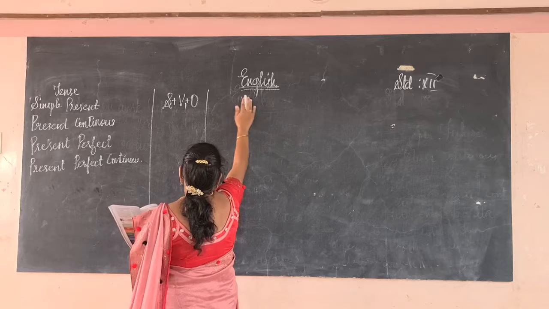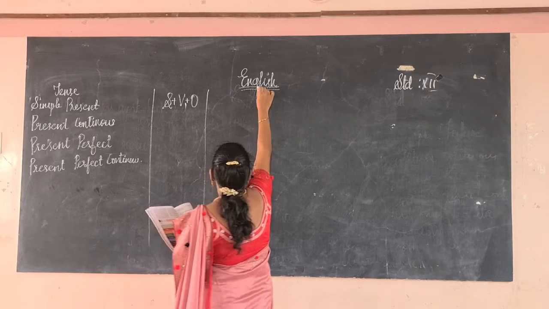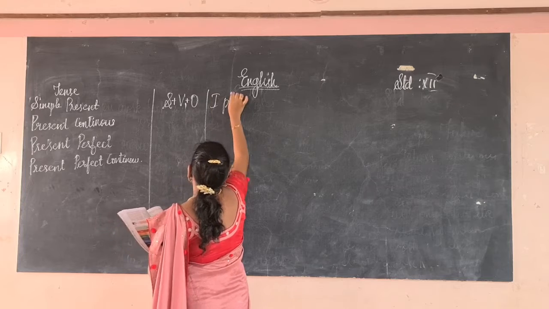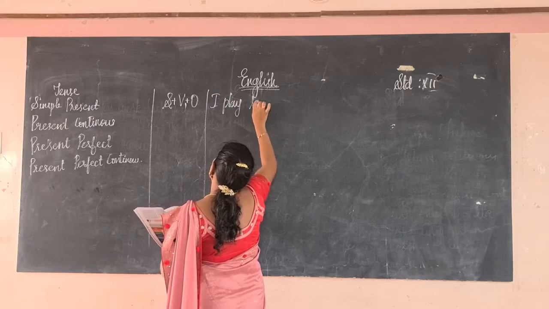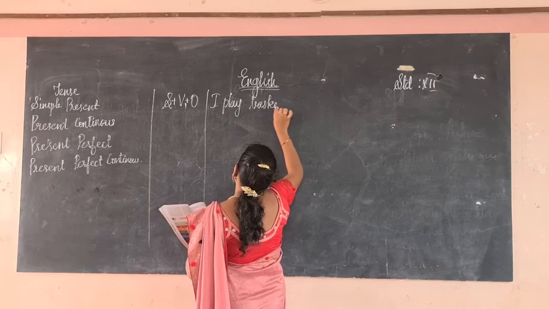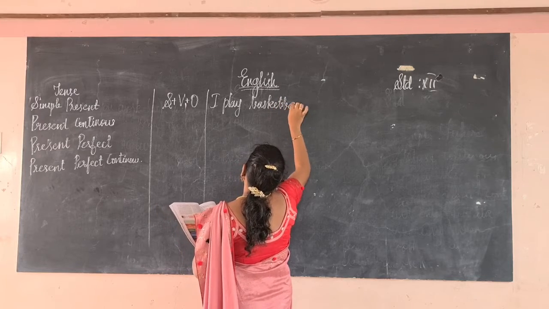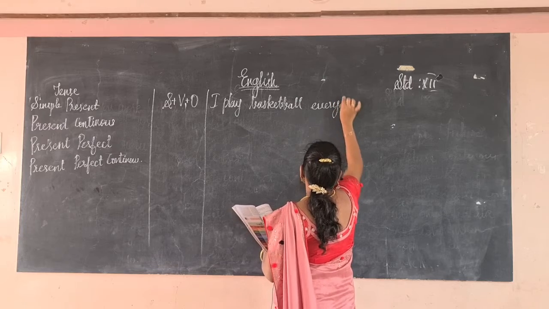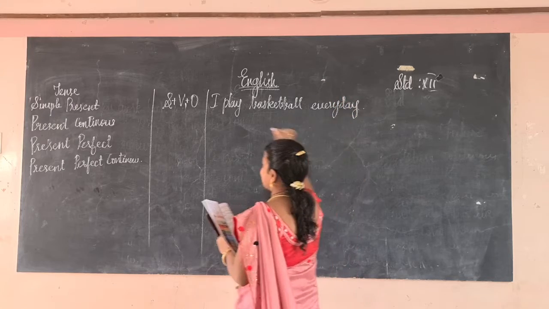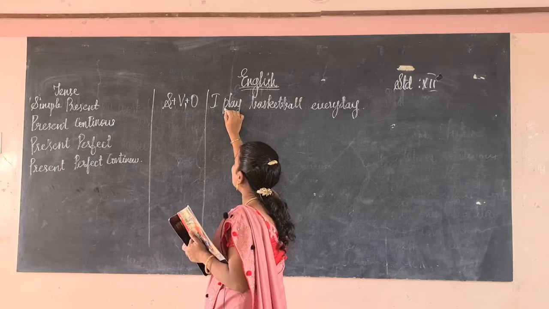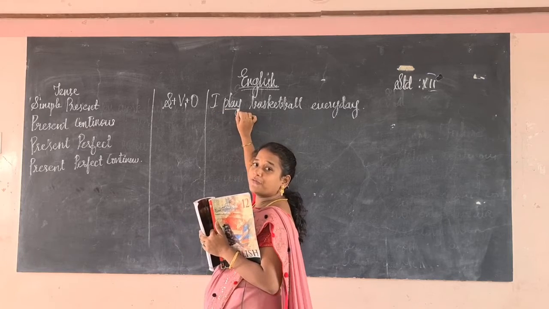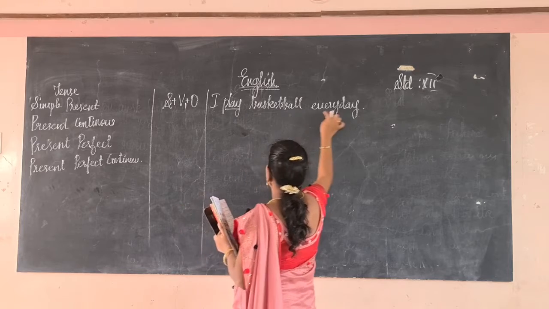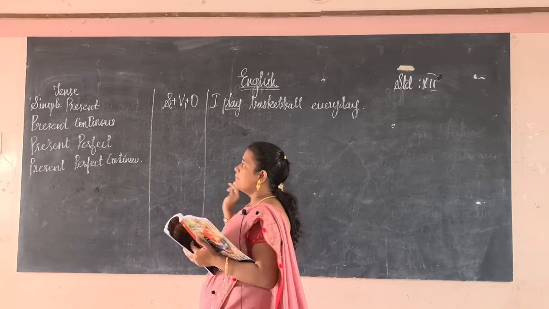We will deal with the example given in your book for better understanding: I play basketball every day. I is the subject here, and the verb is in the V1 present form. That is a simple present.